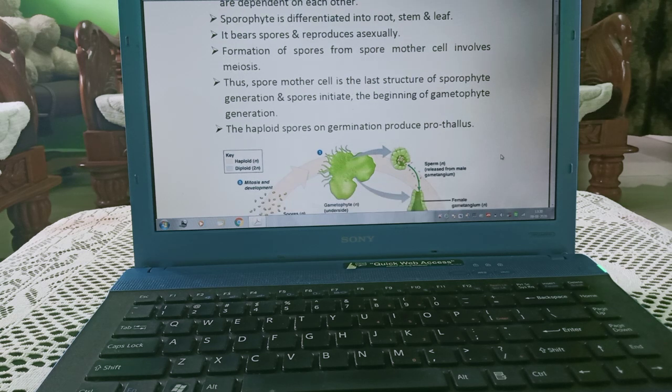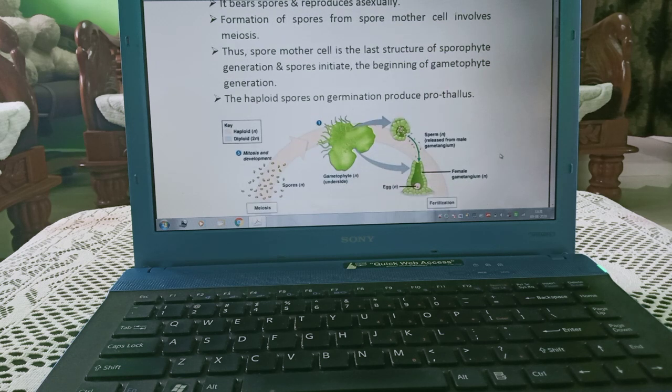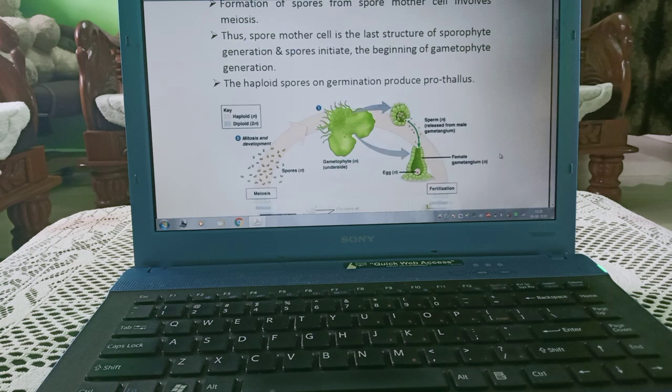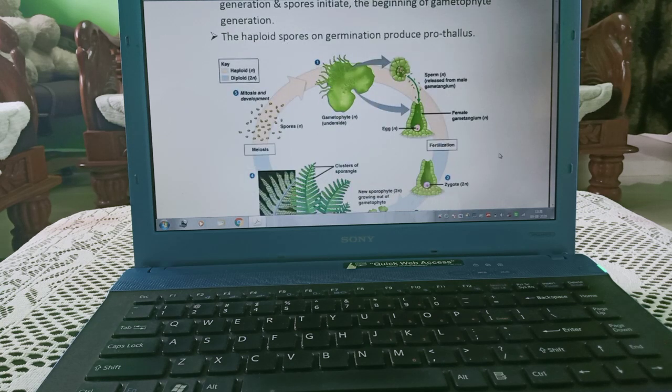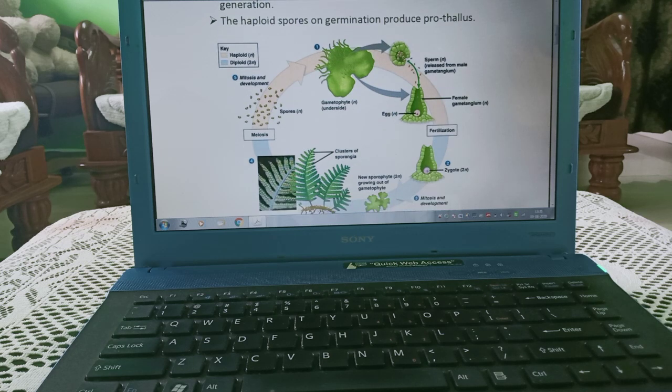Formation of spores from spore mother cell involves meiosis. Thus, spore mother cell is the last structure of the sporophyte generation, and spore initiates the beginning of the gametophytic generation. The haploid spores on germination produce prothallus. Now, we will see on the screen, these are spores, haploid and diploid as we know. Here you can see this is the gametophyte.